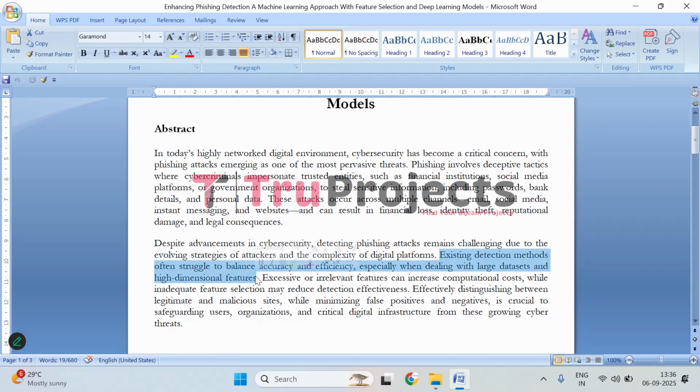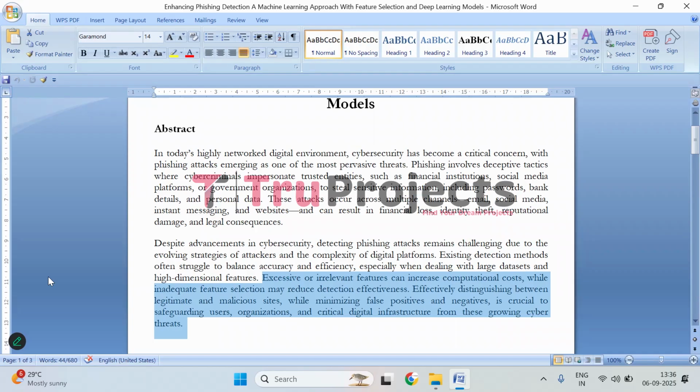The existing systems, that is, current phishing detection techniques, often have to compromise between accuracy, that is, correctly identifying phishing, and efficiency, that is, processing data quickly. When datasets have too many features, especially irrelevant ones, it increases the computational effort and slows down detection.